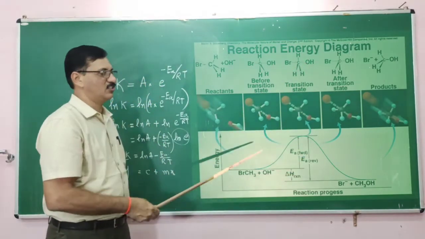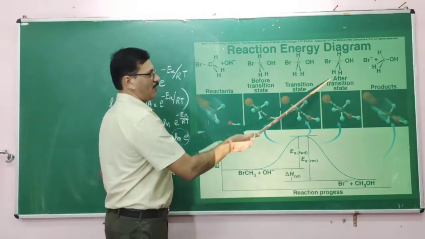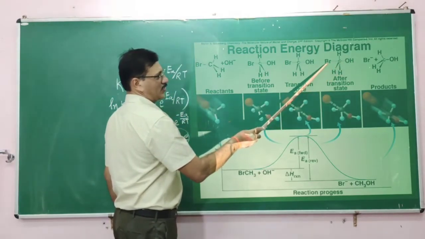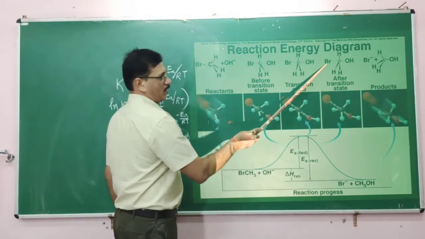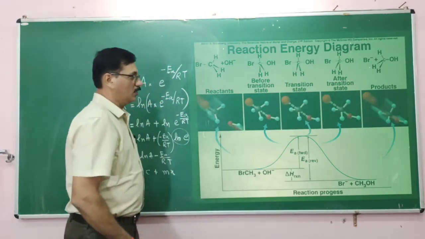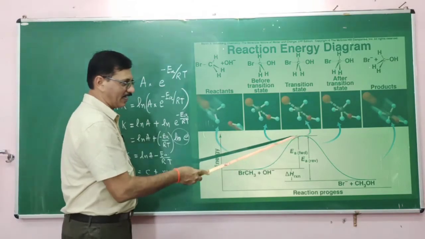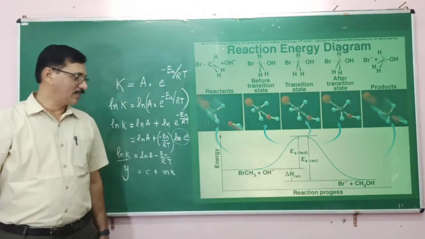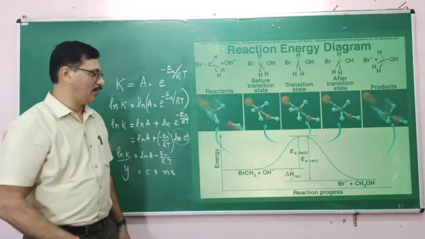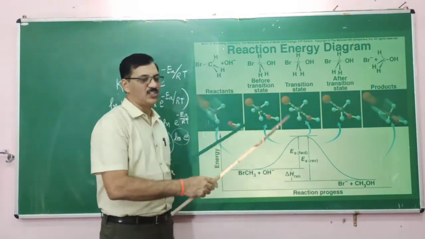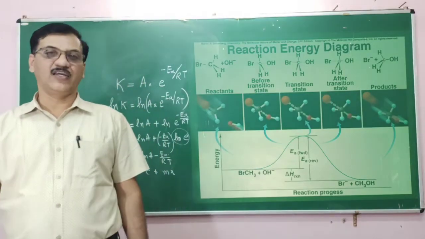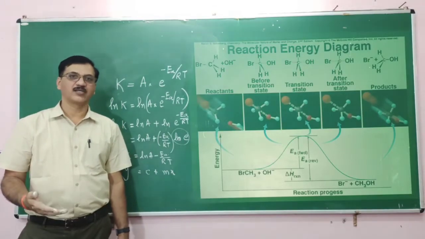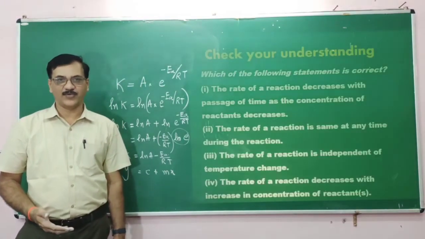This is before the transition state. After the transition state, OH is nearer than the one which is going to leave, that is bromine. Then the product is formed. The energy required for the transition state is somewhere here. That is called the activation complex. This activation energy, the energy required for the transition state, is different. Therefore, for every reaction there needs to be some excess energy, that is activation energy.